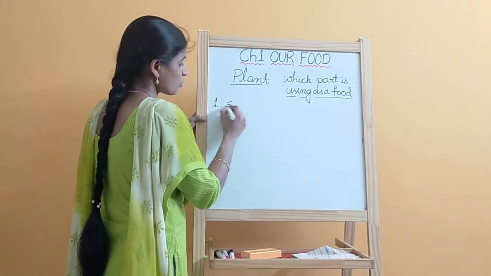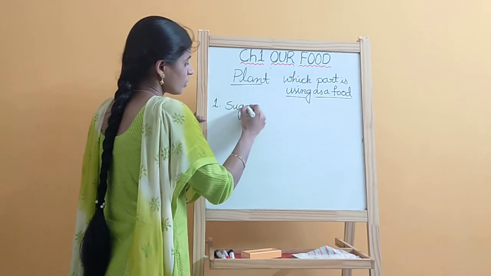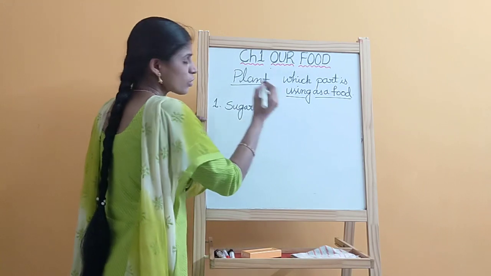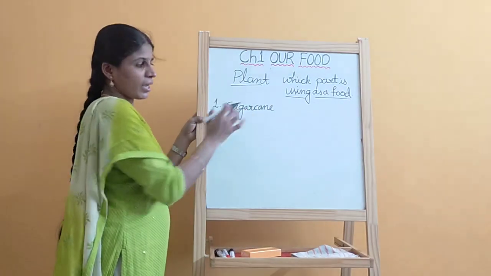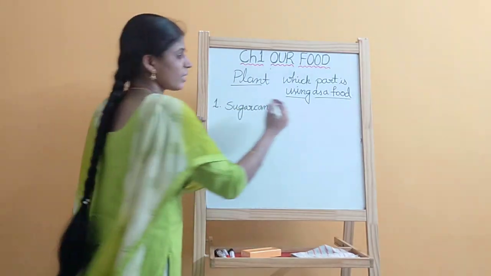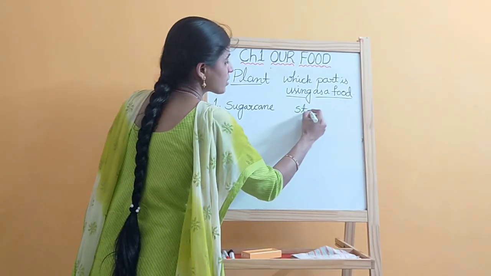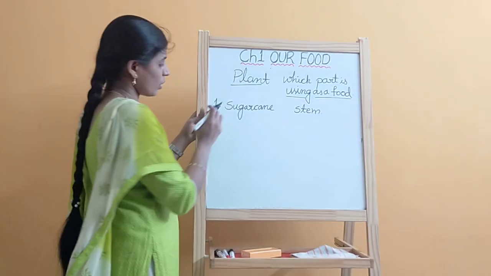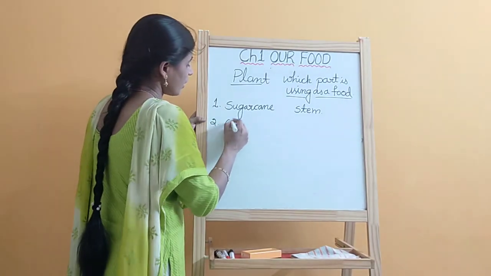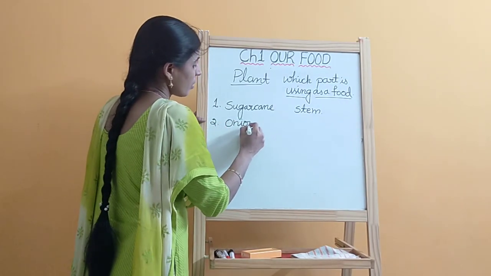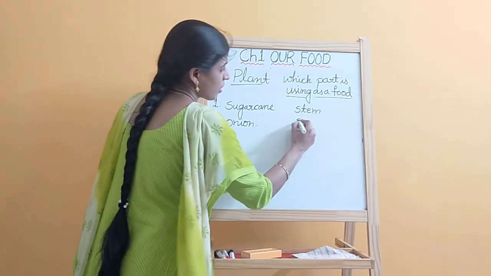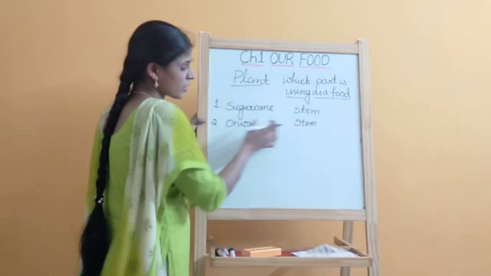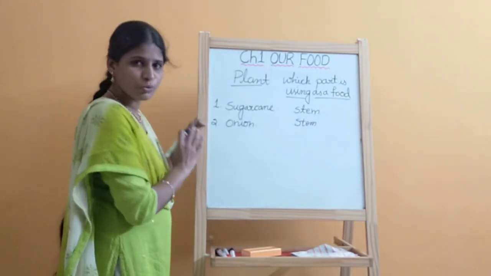First one is sugarcane. In the sugarcane plant, we are using the stem part as a food. Sugarcane is a stem. And next one is onion. Onion is also a modified stem. The stem part we are using as a food.